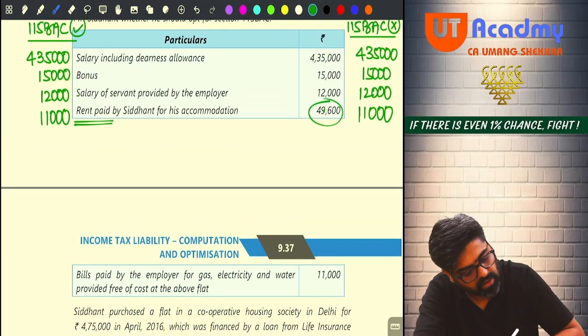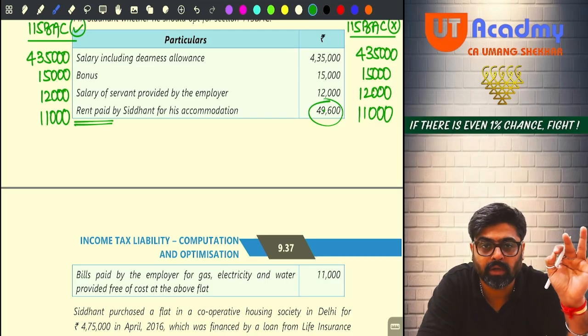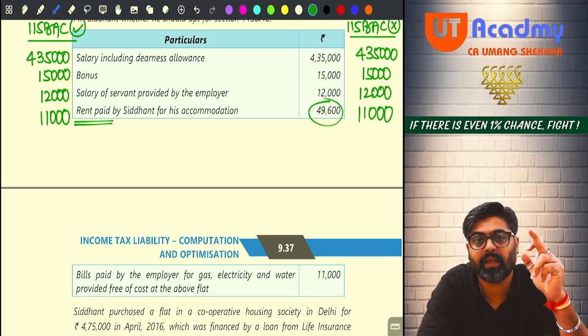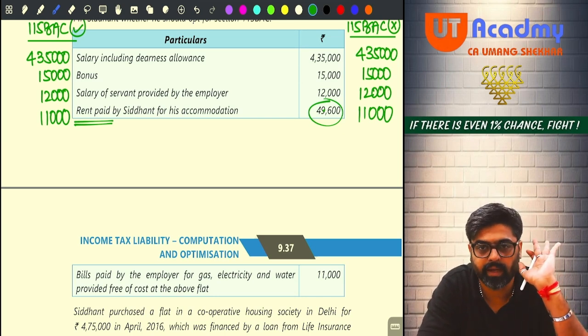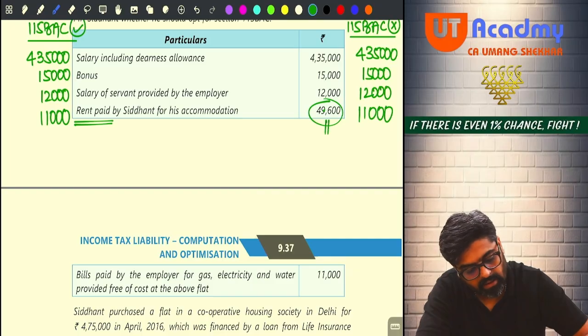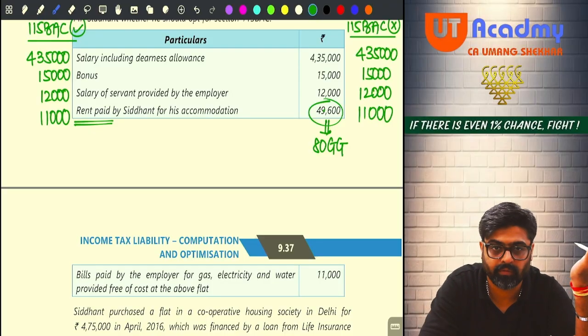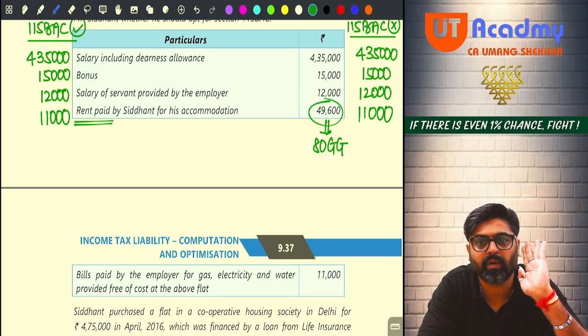Now, any other thing given by the employer? No. Meaning employer is not giving him HRA. And without receiving HRA, he is paying this rent. Okay. For that, he can get 80GG. But if he does not follow 115 BAC, only then. Here he is not going to get 80GG. Okay, no?